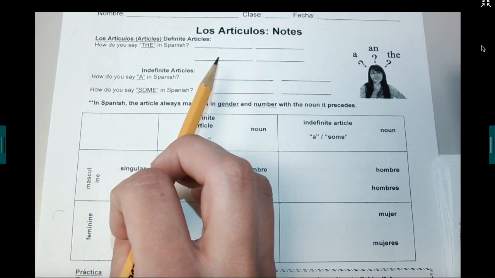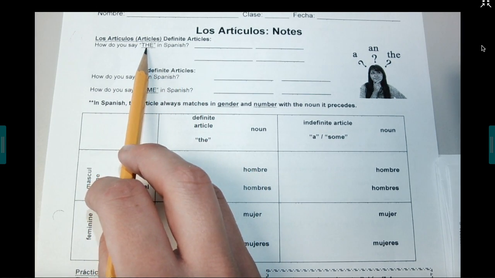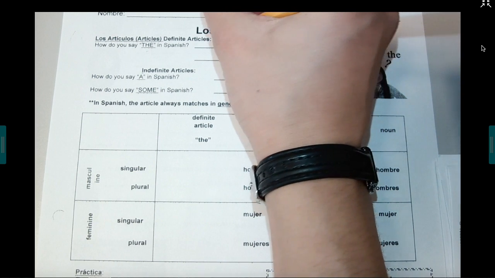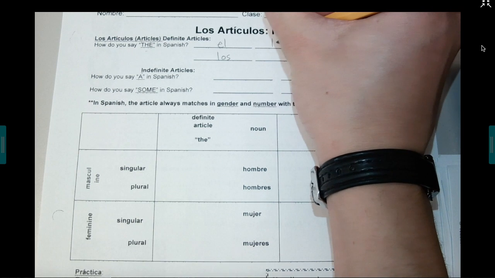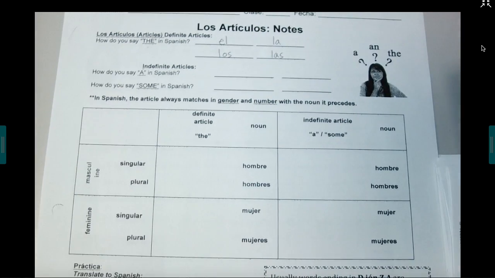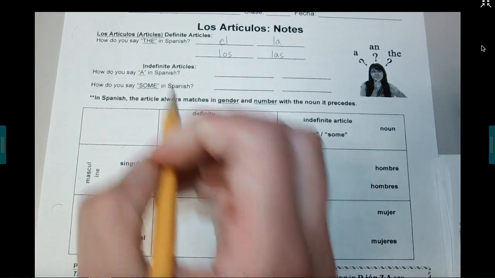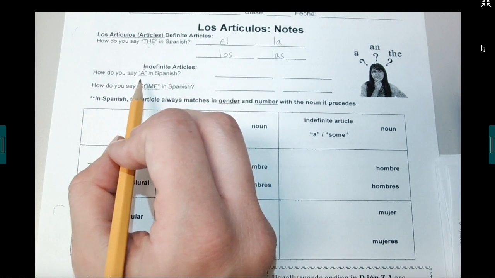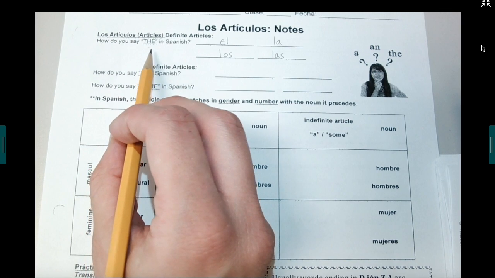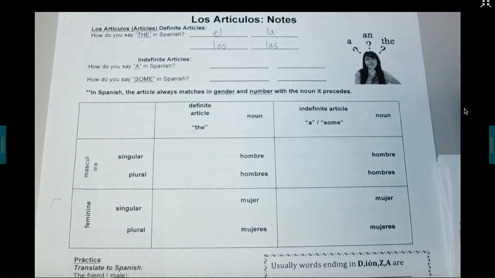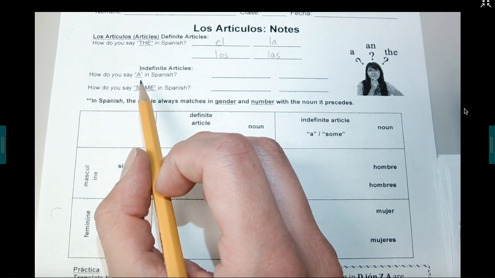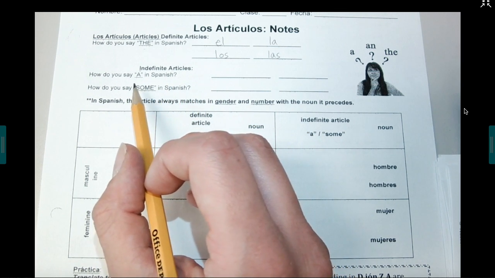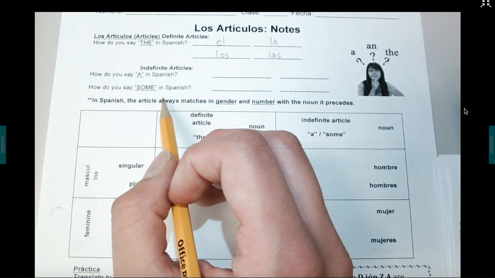But in Spanish there are four forms of the, or four definite articles. So they are el, los, la, and las. So as you can see here, there are four different types of definite articles. For our indefinite articles, this is when you're talking about something less specific. So for definite articles, it's something specific like the car or the man. But with indefinite articles, you're talking about something a little less specific, like a man. I don't know which man it is, it's just a man. Or some men or some women.